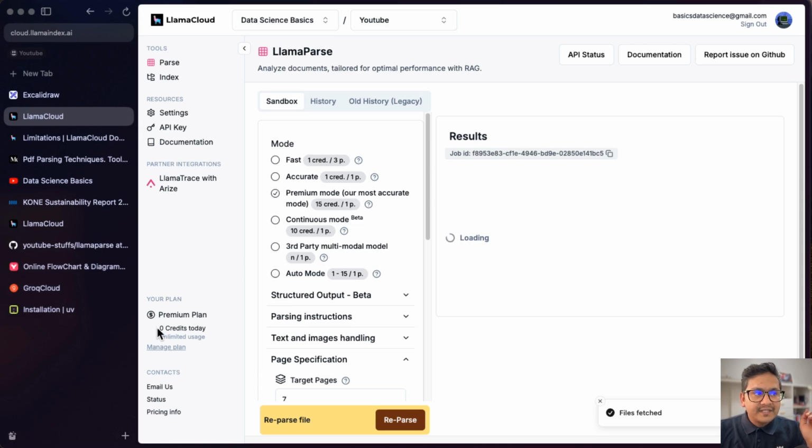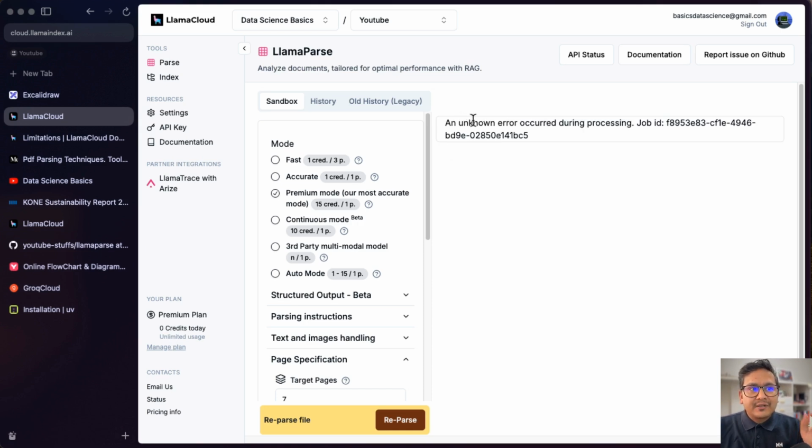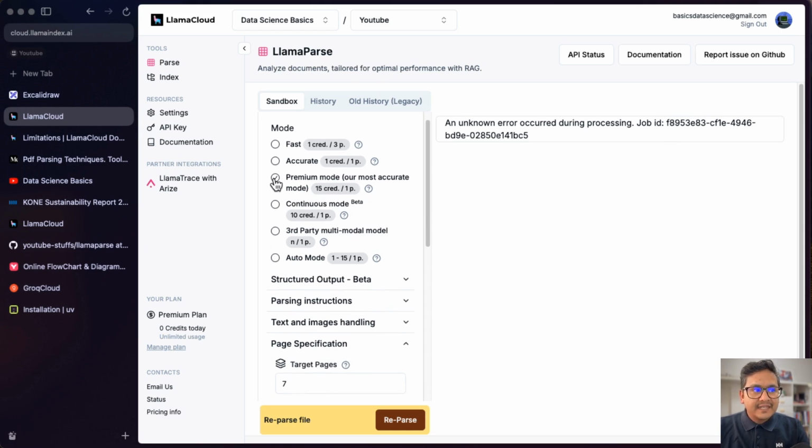So here you can see there are 0 credits used today. I haven't used any of the credits. Now it will be using 15 credits out of it. It says an unknown error occurred during the processing. So I said here page 7, there is an unknown error.